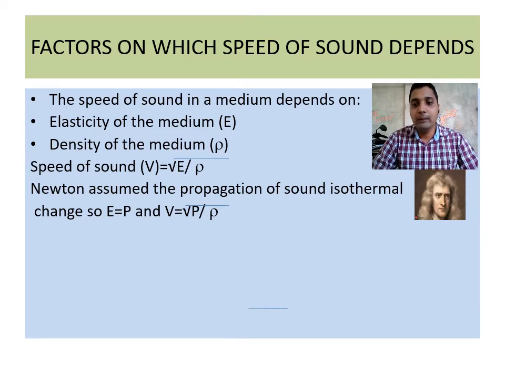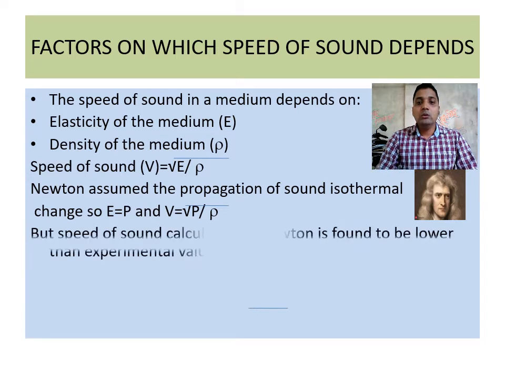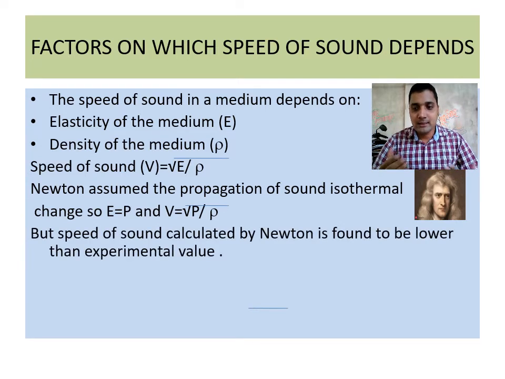But here the problem comes: by taking the square root of pressure by density, what did Newton get? The theoretical and experimental values of the speed of sound in air have a large gap between them. That means this law of Newton failed. Newton's law failed here, and it was corrected by another scientist, Laplace. It is called the Laplace correction.